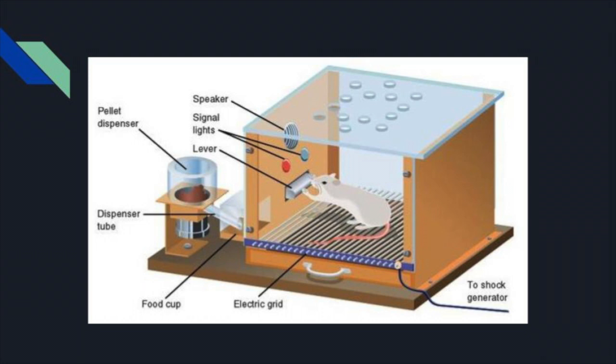We have reestablished and strengthened the lever pressing behavior, so we must have been reinforcing it. However, this was not a positive reinforcement, as we are not rewarding the mouse with something it liked. Rather, we are reinforcing it by taking away something it didn't like. This is an example of negative reinforcement.